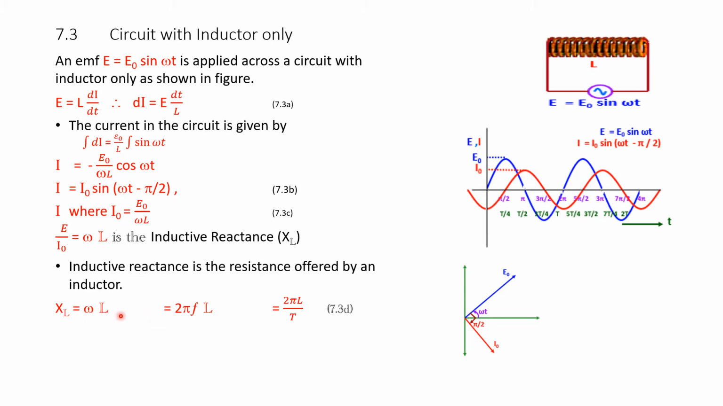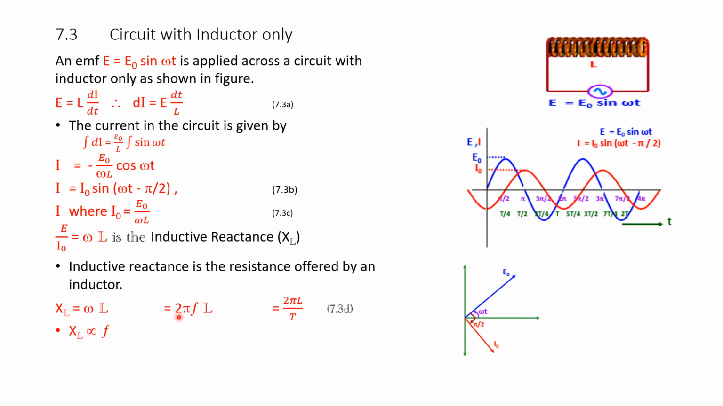Omega is given by 2 pi f, so XL is 2 pi f into L, and f is nothing but 1 over T. Therefore, substituting for f, we get 2 pi L by T. We can use any of these forms to find the respective unknown quantities, that is, XL is equal to omega L, or 2 pi f L, or 2 pi into L by T.